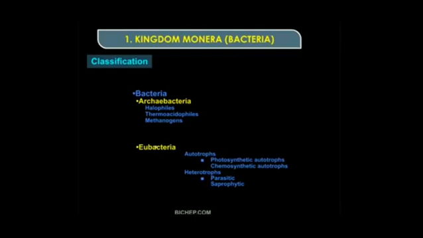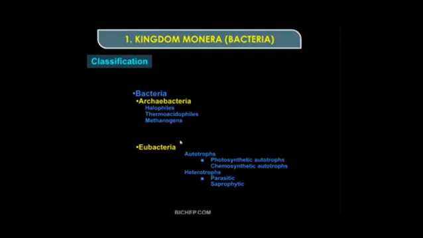Eubacteria are the true bacteria. Okay, so Archaebacteria is again divided into halophiles, thermoacidophiles and methanogens, depending on where they are living or where they are surviving.